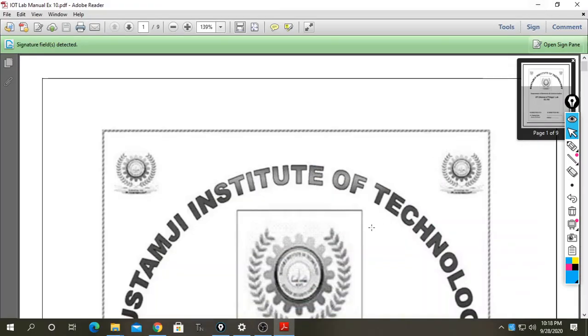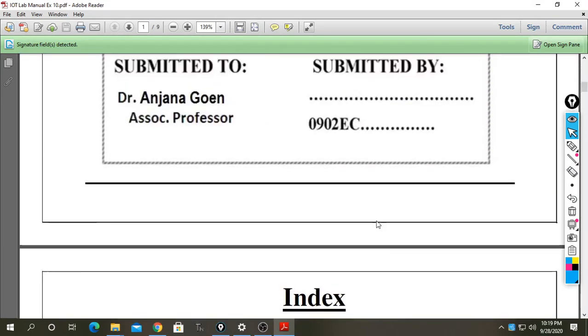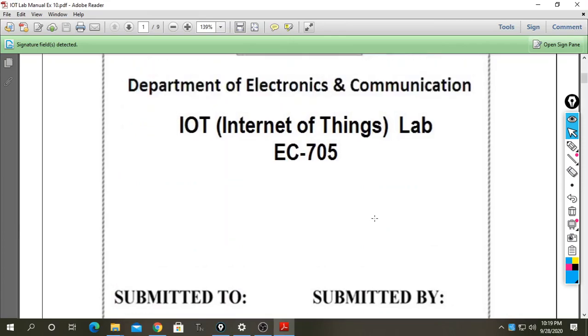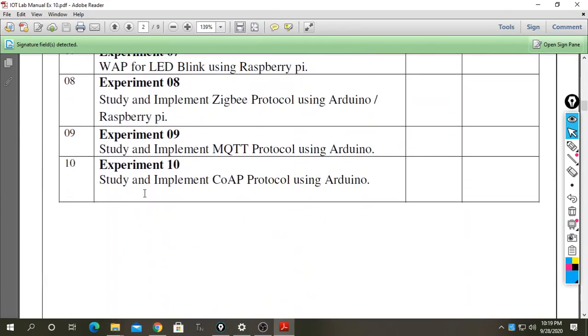Hello students, today we are going to teach another experiment, the last experiment of our IoT lab, Internet of Things lab, EC705. This experiment is to study and implement the CoAP protocol. What is CoAP?